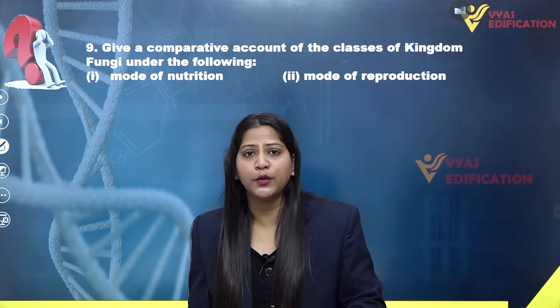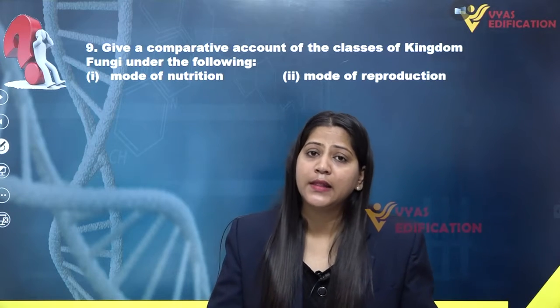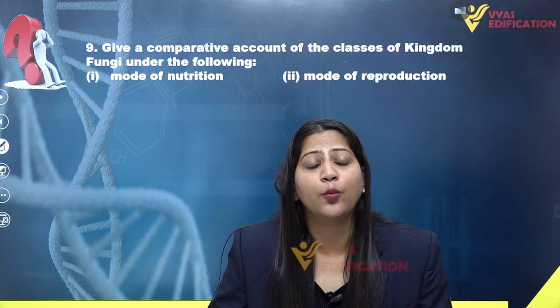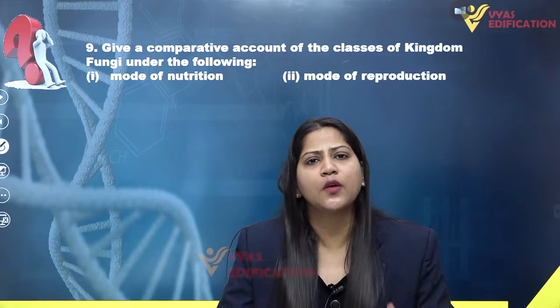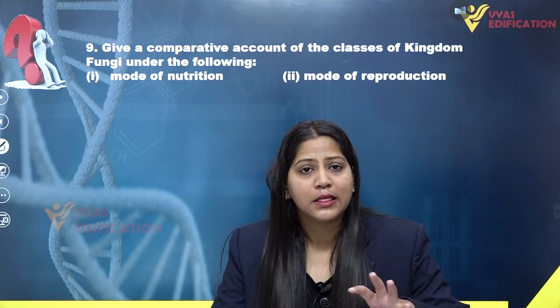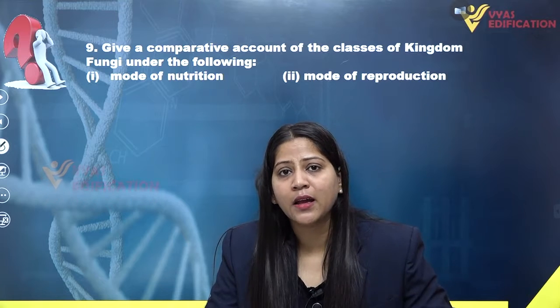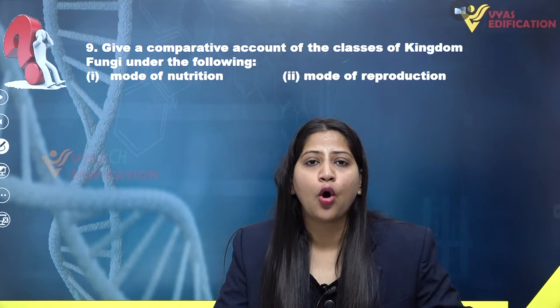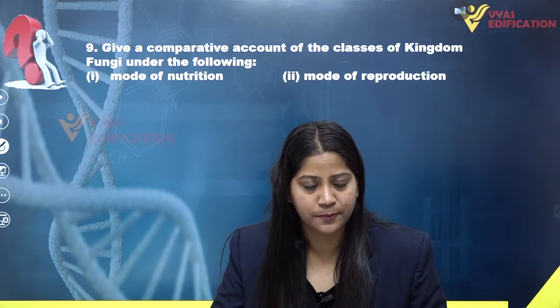So they cannot reproduce asexually, but they can reproduce by the vegetative means of reproduction, which is also a type of asexual reproduction, and they can reproduce by the fragmentation method of vegetative reproduction.